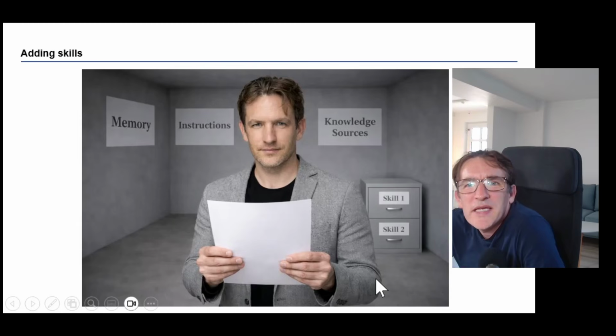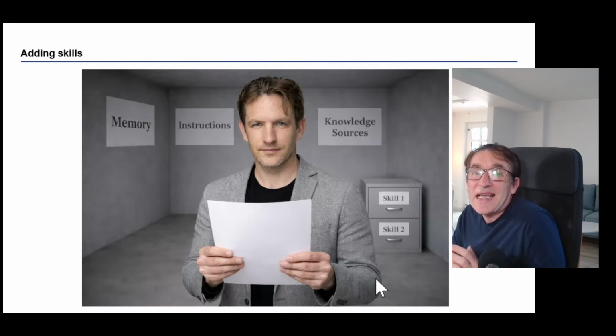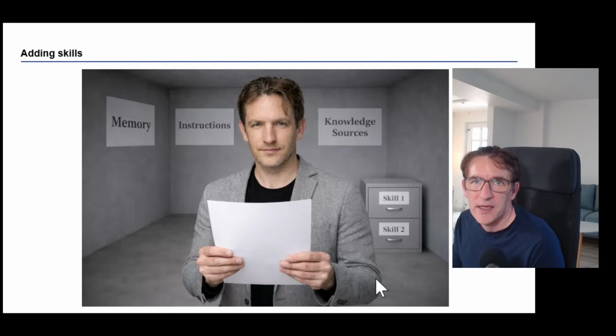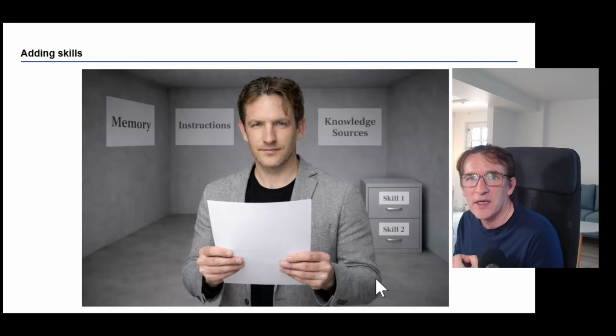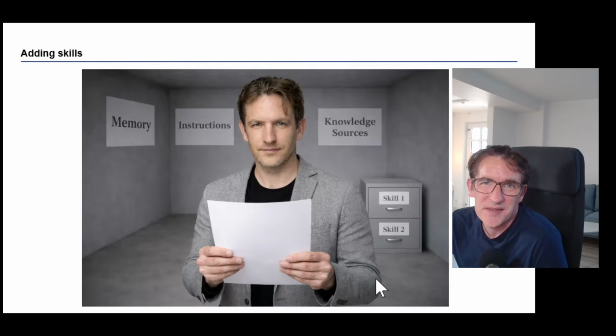So what do we mean with skills? Skills are specific capabilities that we can create. And every time that ChatGPT thinks that skill is relevant, it can enable that skill. In the end, and I will also show you that, skills are a kind of text document describing a certain activity. Every time ChatGPT thinks that activity is relevant, it will enable it. So you can see them as additional things that we can add to our project. Let me now show you how you can easily build skills in ChatGPT.